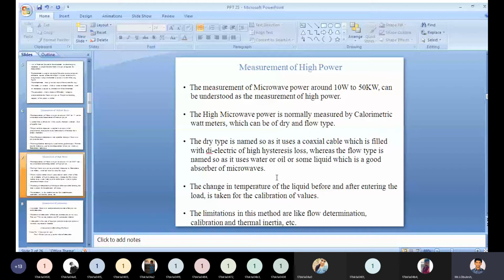Coming to the first, the dry type is named so as it is a coaxial cable which is filled with dielectric of high hysteresis losses, whereas the flow type is named so as it uses water or oil or some liquid which is a good absorber of microwaves.